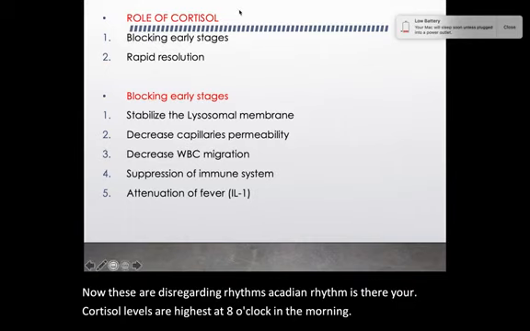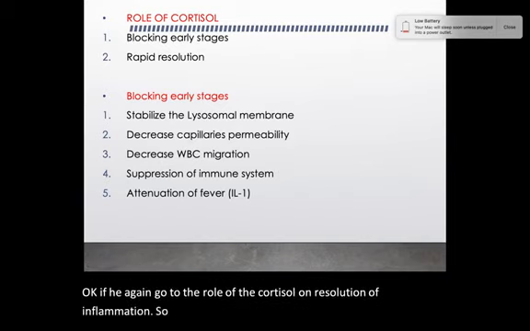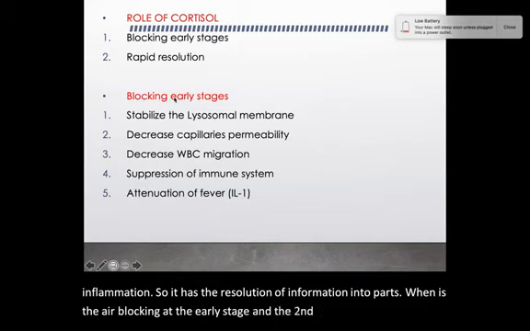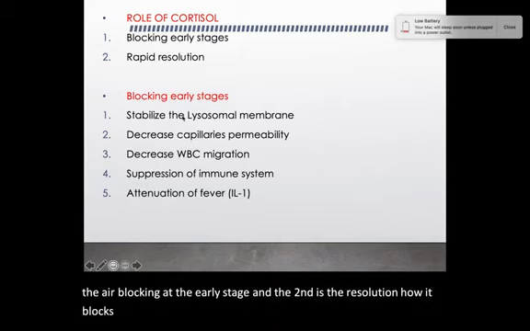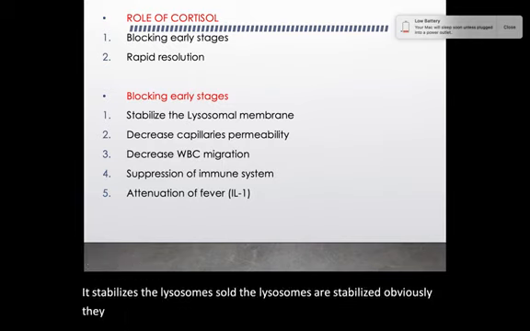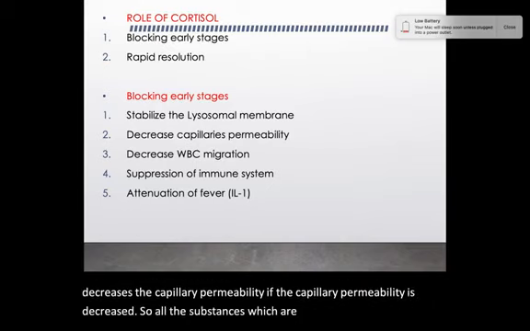Okay, if we again go to the role of the cortisol on the resolution of inflammation, it has the resolution of inflammation in two parts. One is the blocking at the early stage, and the second is the resolution. How does it block at the early stage? It stabilizes the lysosomes. So the lysosomes are stabilized, so obviously the inflammatory mediators won't be released. Secondly, it decreases the capillary permeability. If the capillary permeability is decreased, all the substances which are inflammatory mediators and promoters won't be released